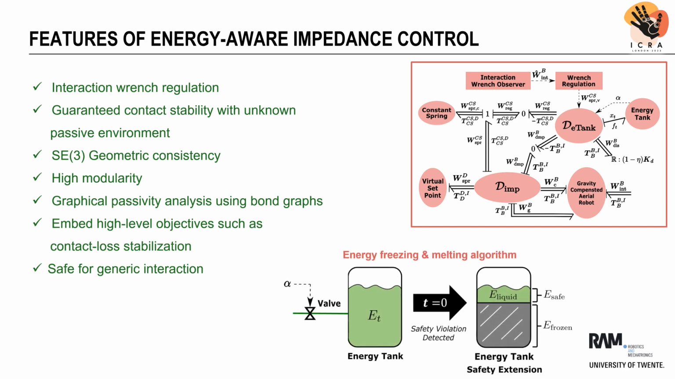In our work, we proposed a method for dealing with potential contact loss when regulating the interaction wrench, which is based on monitoring the energy that is drawn from the virtual tank. Subsequently, the algorithm responds by altering the behavior of the energy tank, such that safe interaction is guaranteed. The intuition behind this safety extension is to freeze a large part of the energy in the tank as soon as a safety violation is triggered by a surge in the power entering the tank. In this way, we introduce an implicit hysteresis in the energy tank that provides contact loss stabilization. We call this new extension to energy tanks the energy freezing and melting algorithm.